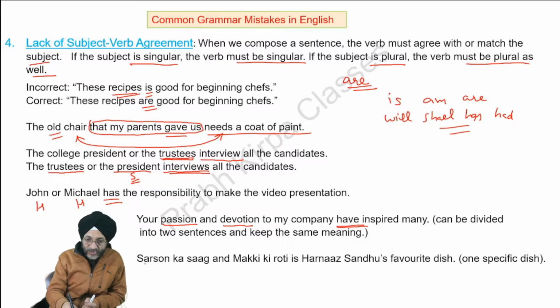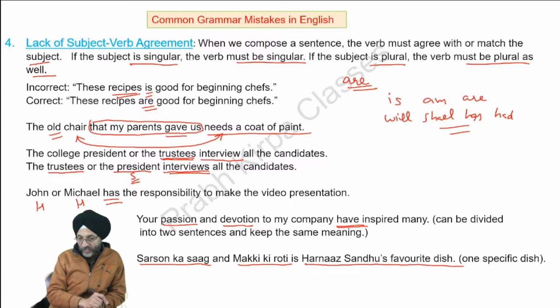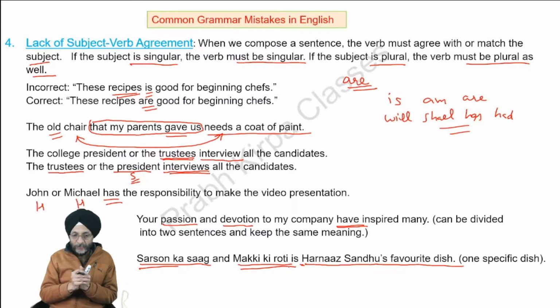Next, सरसों का साग and मक्की की रोटी is Harnaaz Sandhu's favorite dish. Who is Harnaaz Sandhu? Harnaaz Sandhu has been selected as Miss Universe very recently. Her favorite dish is sarson ka saag and makki ki roti. You can find out the same on Google.